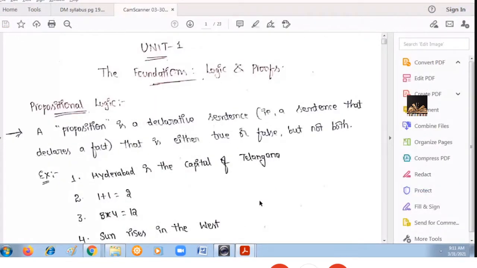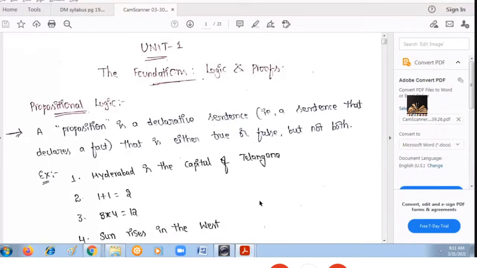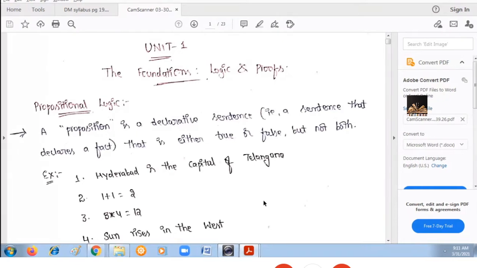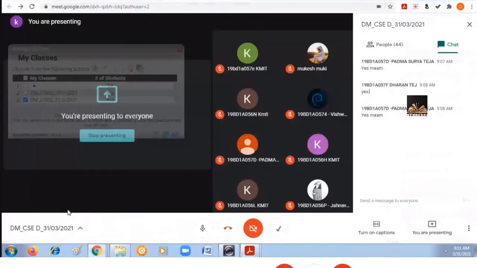So the first topic in your first unit is propositional logic. Before we discuss propositional logic, first of all, we should know what a proposition is. What is a proposition? A proposition is nothing but a declarative statement. It is a statement. And what type of statement is it? It is a declarative statement. What do you mean by declarative statement? Declarative statement means the statement which declares a fact.